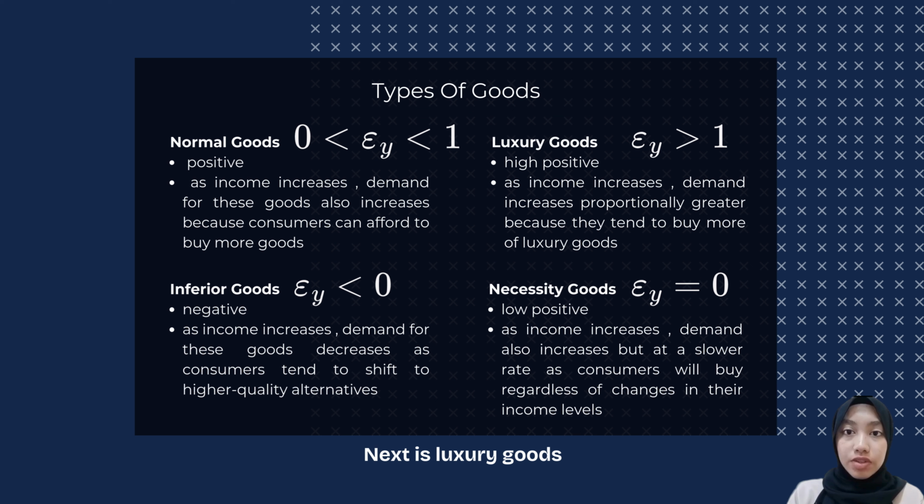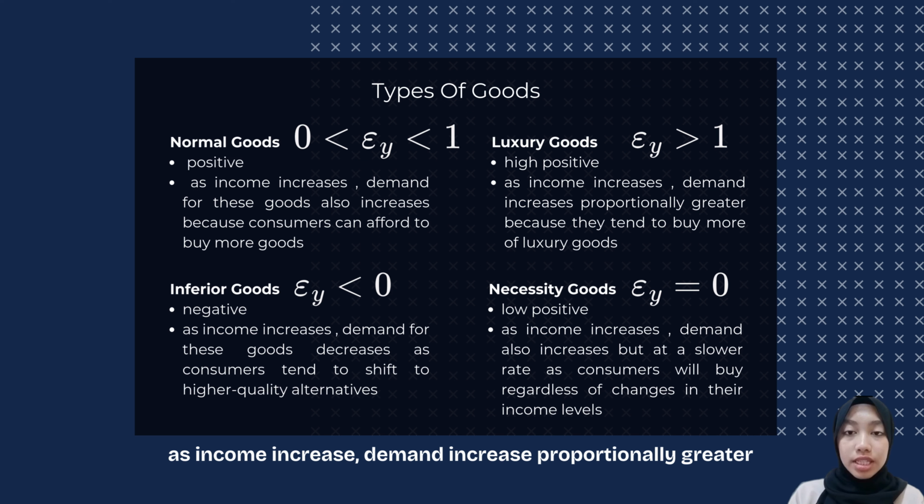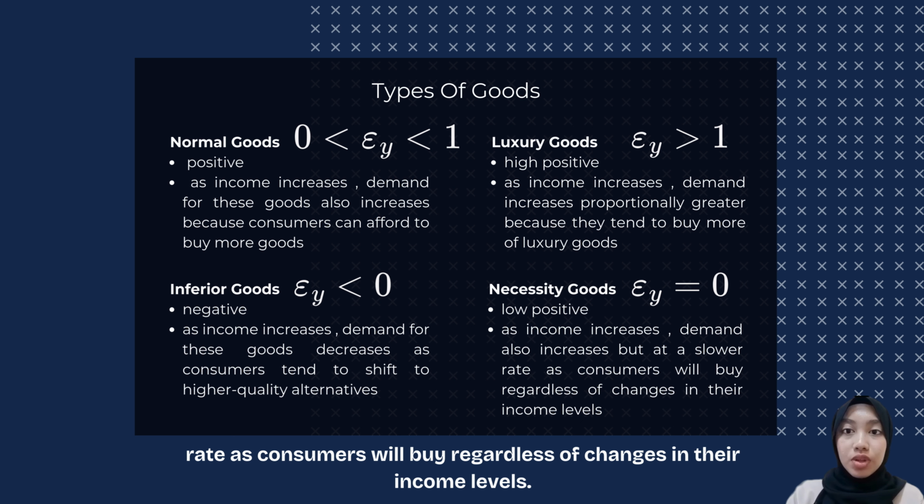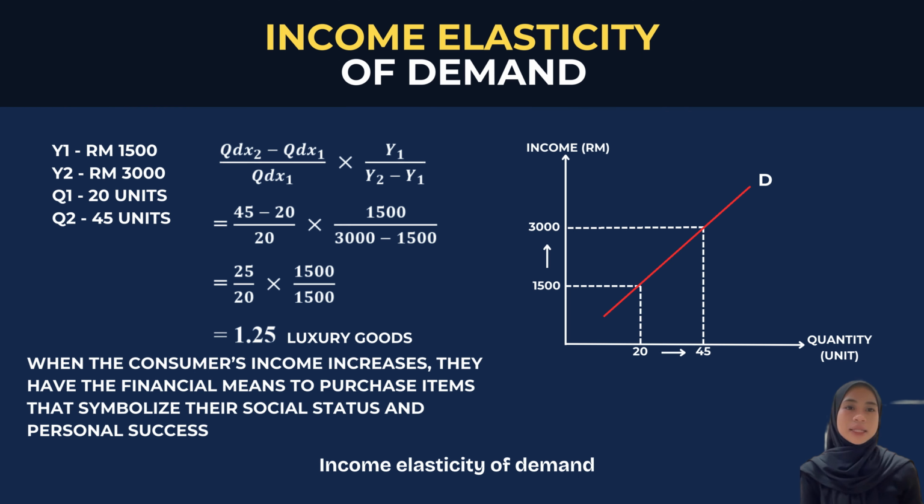Next is luxury goods. These have a high positive income elasticity. As income increases, demand increases proportionally greater because consumers tend to buy more luxury goods. Lastly, necessity goods have a low positive income elasticity. When income increases, demand also increases but at a slower rate, as consumers will buy regardless of changes in their income levels. Income elasticity of demand.